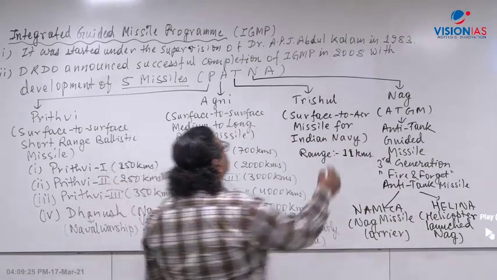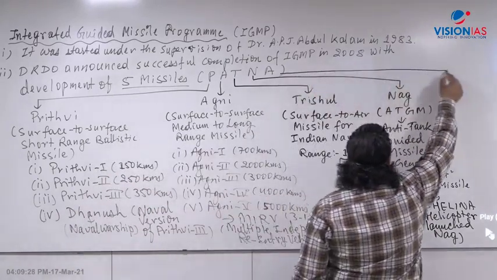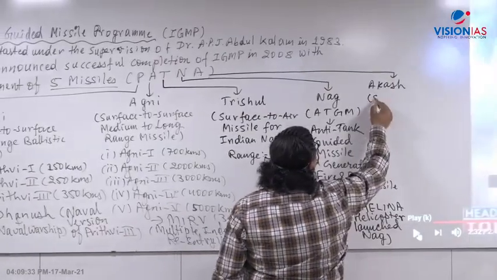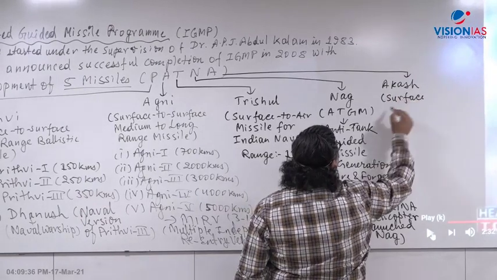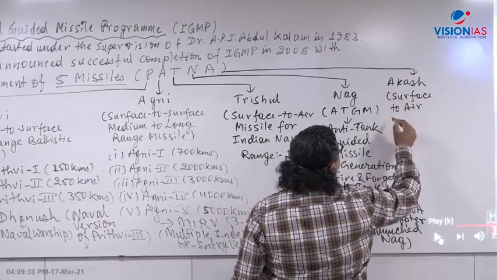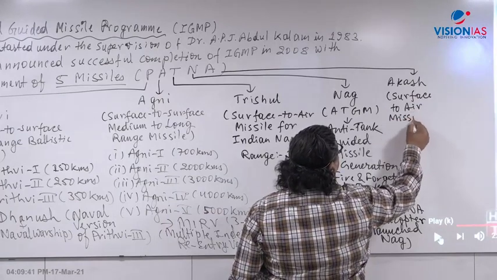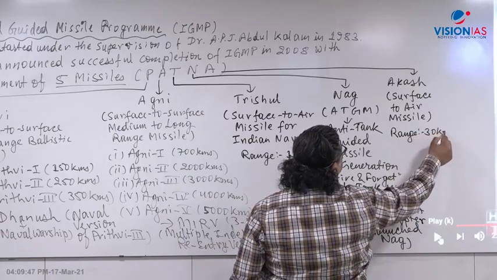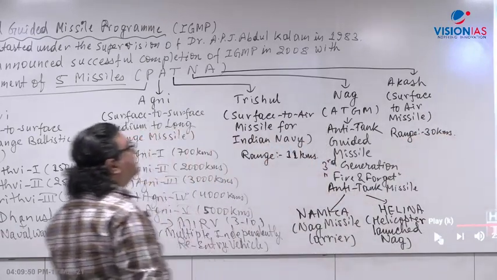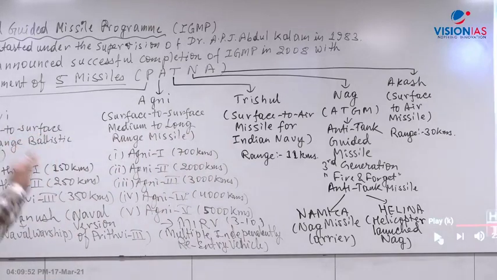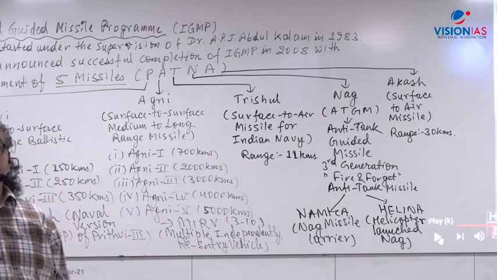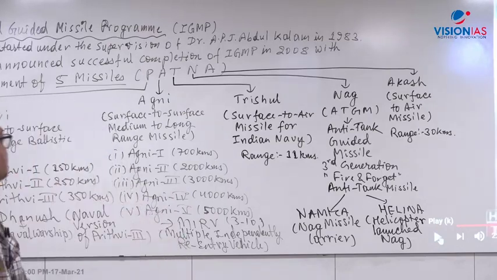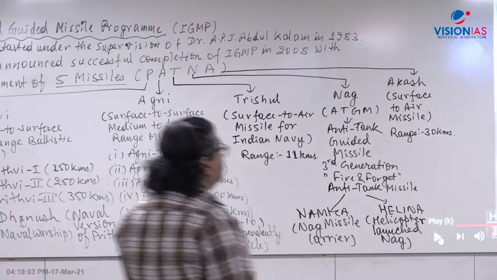Now the last one which comes here is Akash. Akash is a surface to air missile with a range of 30 kilometers. Now the second generation of this has been developed. So this program has been successfully completed in terms of having the missiles, and beyond this we have developed the BrahMos cruise missile, the Nirbhay cruise missile; a lot of missiles have now been developed in India.